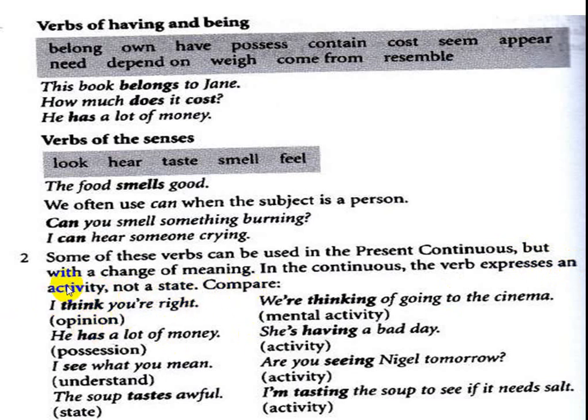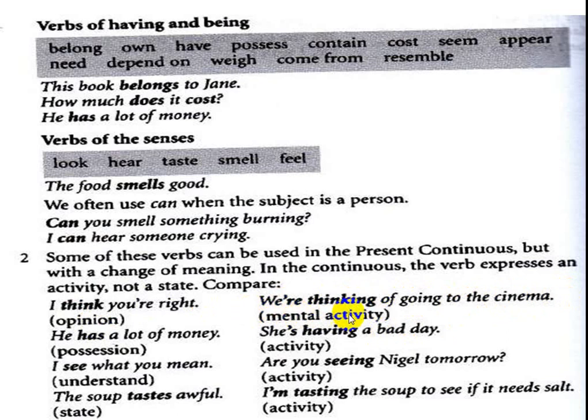Compare. Think for opinion: I think you're right. Here is a state verb for opinion. We are thinking of going to the cinema. We use the verb think in the present continuous, so it is an action verb here in this sentence.